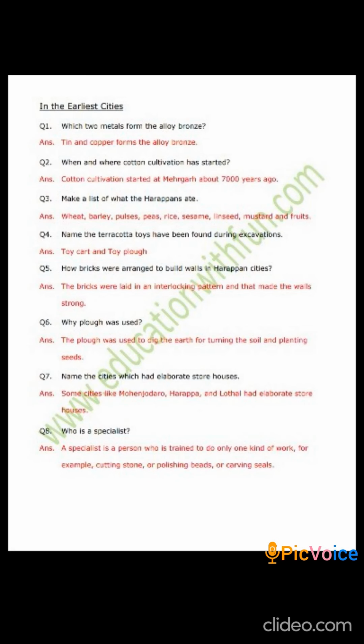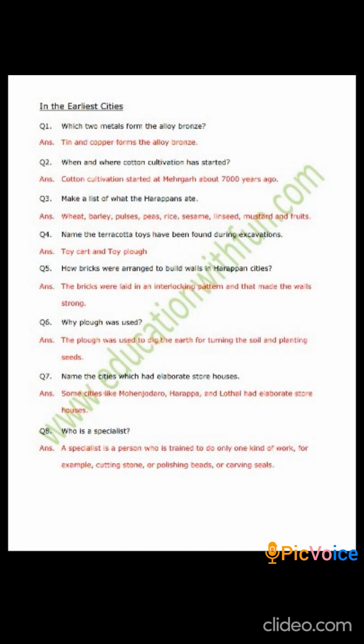The second page. Which two metals form the alloy bronze? Just now we read it. Tin and copper. When and where did cotton cultivation start? It started at Mehrgarh about 7,000 years ago. Make a list of what the Harappans ate. Wheat, barley, pulses, peas, rice, sesame. Sesame means til, linseed, mustard, that is sarson, and they had fruits also.